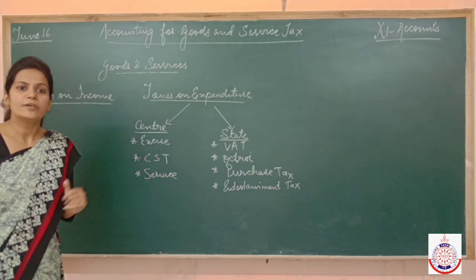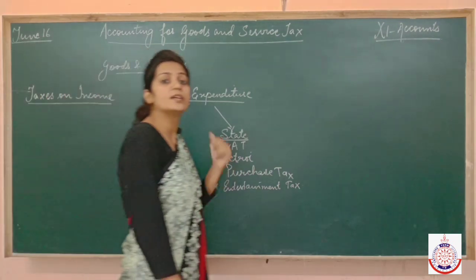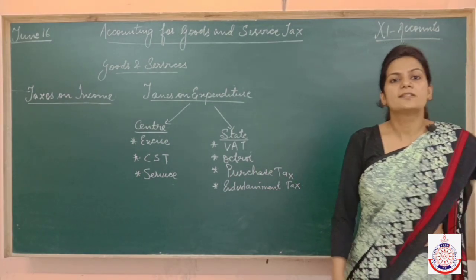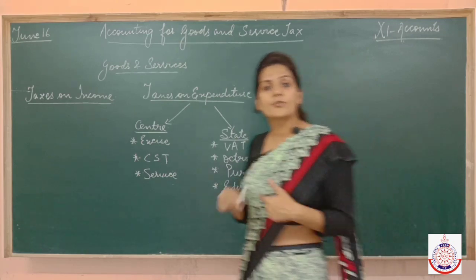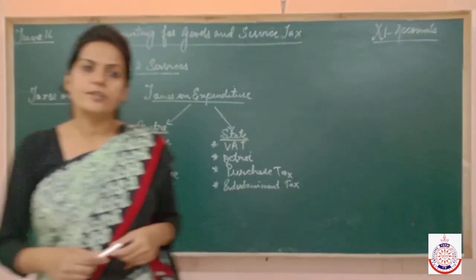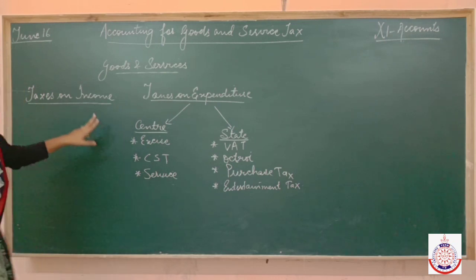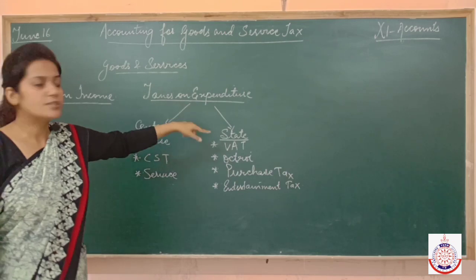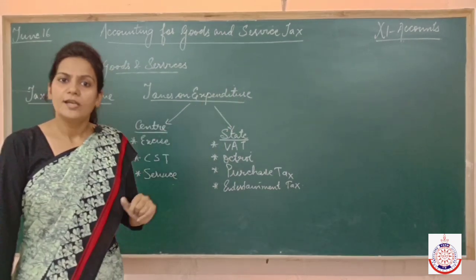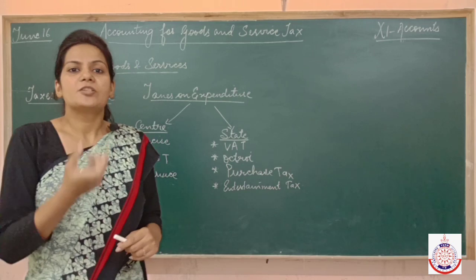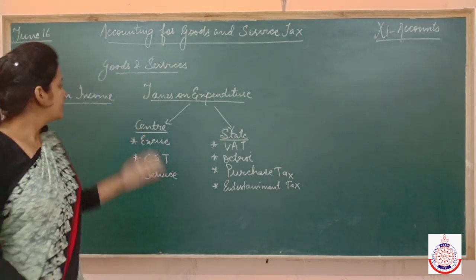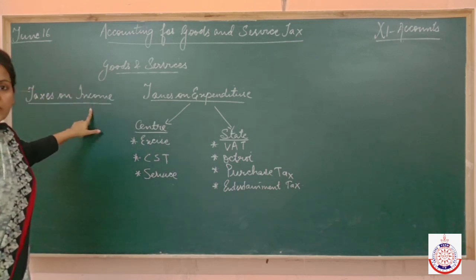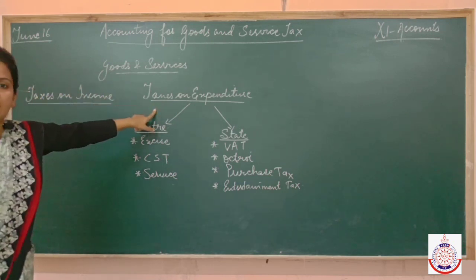As I told you, one is taxes on income and the other is taxes on expenditure. It means every person has to pay some tax to the government on the income earned by them, and that tax is known as taxes on income. But we also have to pay some tax on expenditure. Now you must be wondering that we haven't paid this tax on expenditure to the government. Rather, we have paid this tax to the restaurant owner because he has included the tax in the amount of the bill. So firstly we should understand that taxes are of two types: one is tax on income and the other is taxes on expenditure.